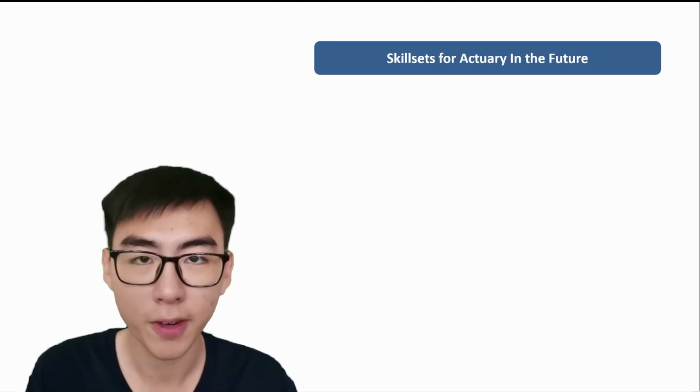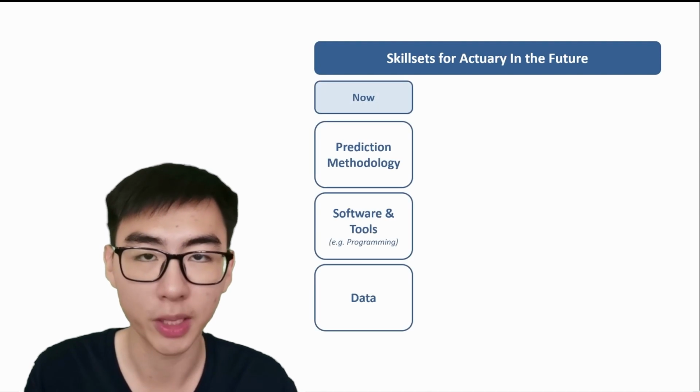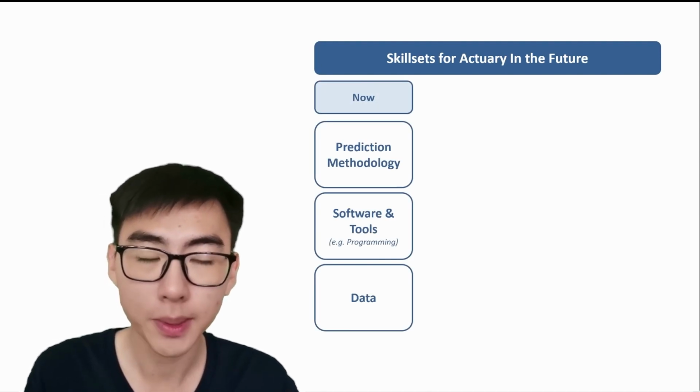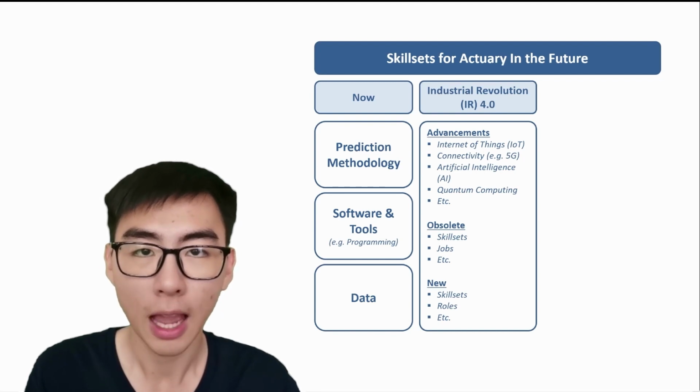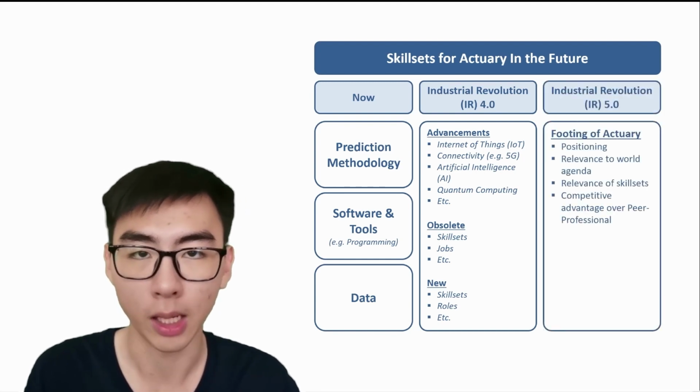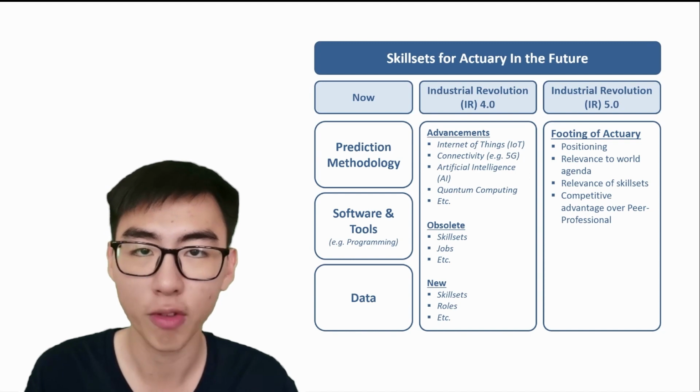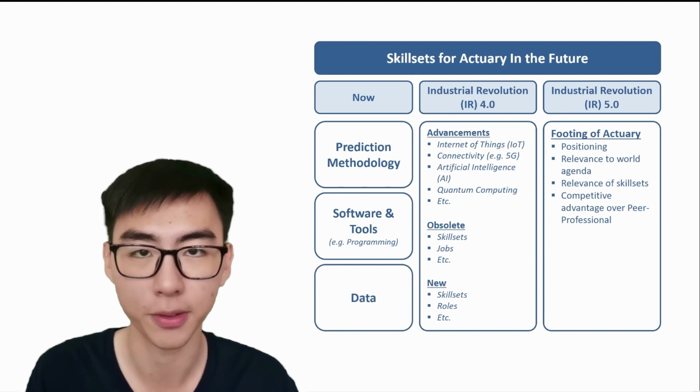There are 3 main areas in prediction analytics, namely prediction methodology, software and tools, and data. Advancements in technology such as AI in Industrial Revolution 4.0 will obsolete and replace some skill sets, and there will be demand for new skill sets. Actuaries need to embrace these changes and upgrade and reposition themselves to stay relevant in Industrial Revolution 5.0.